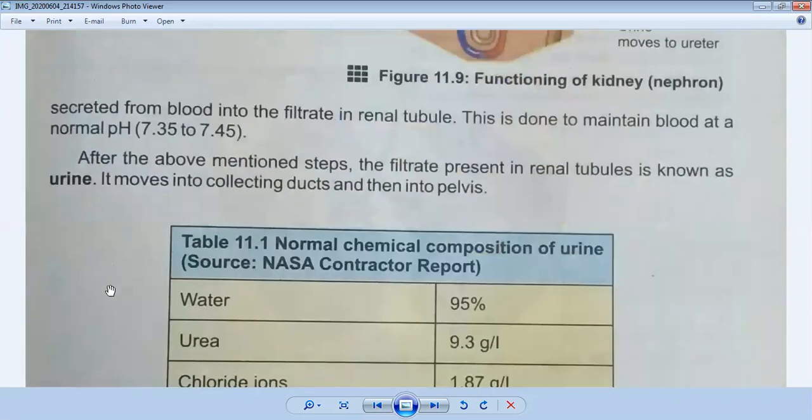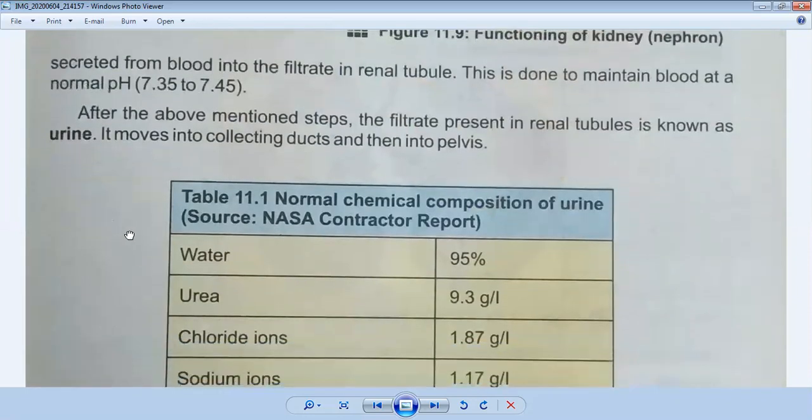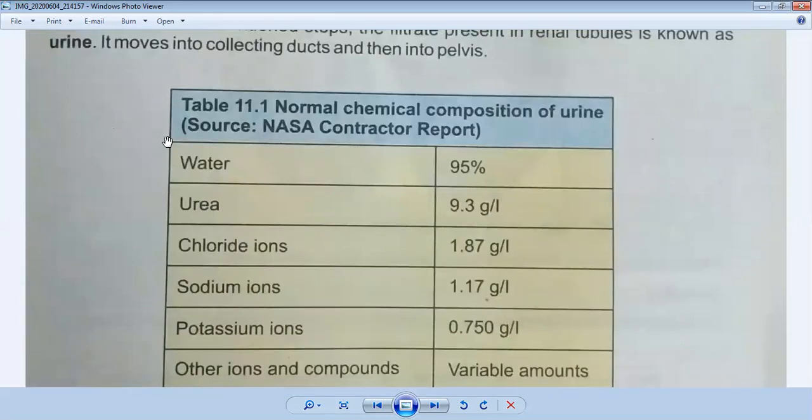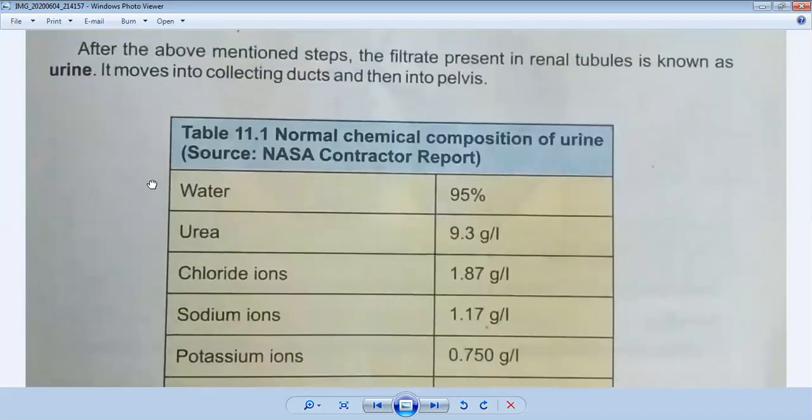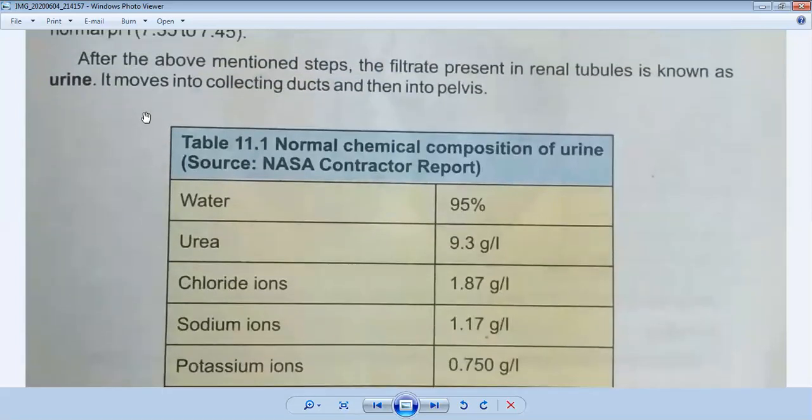After the above mentioned steps, the filtrate present in the renal tubules is known as urine, and it moves into the collecting ducts and then into the pelvis.